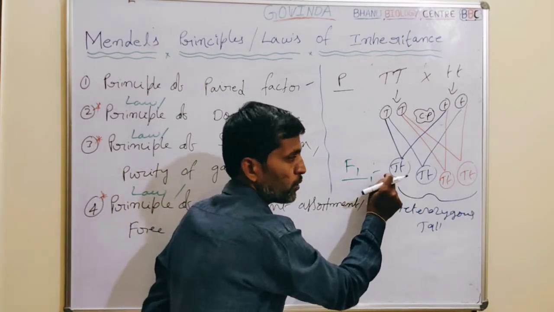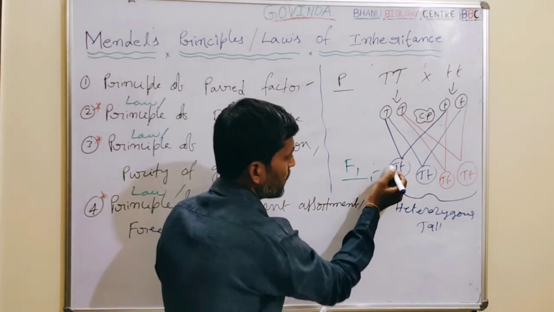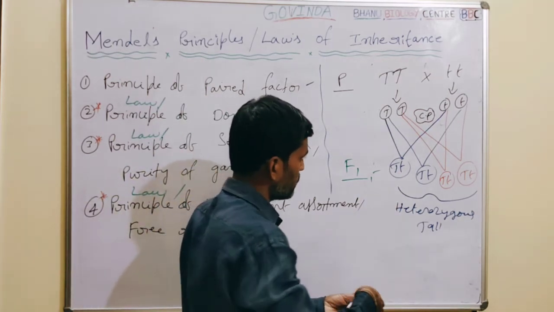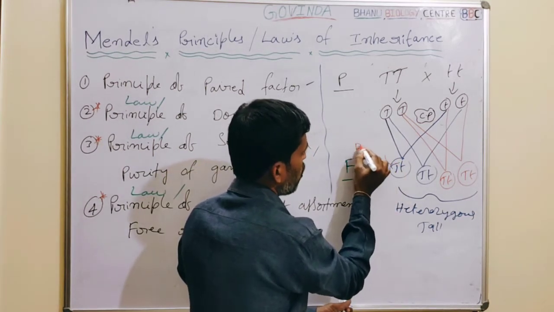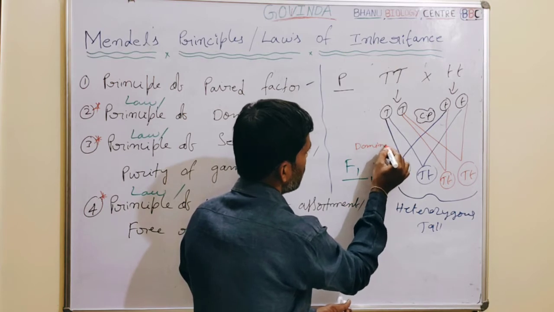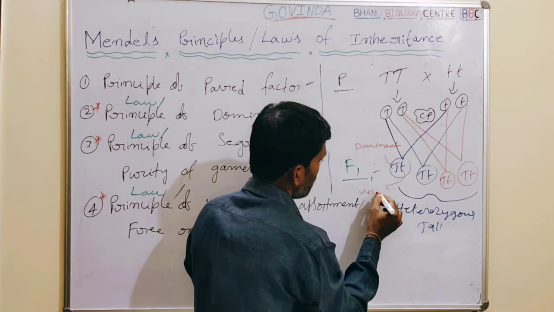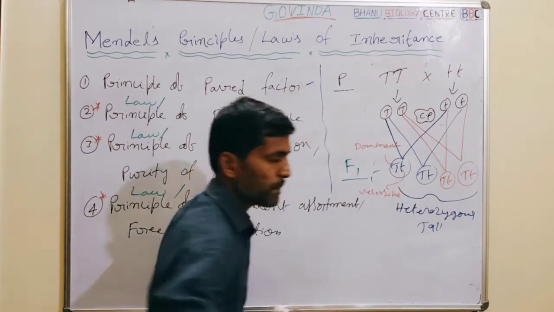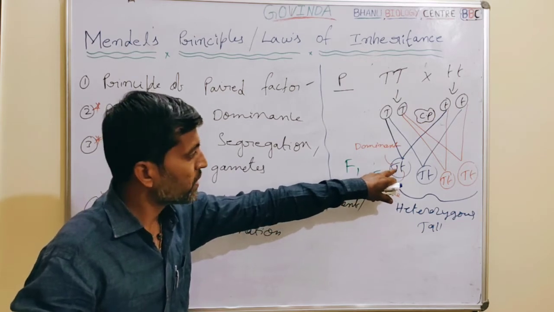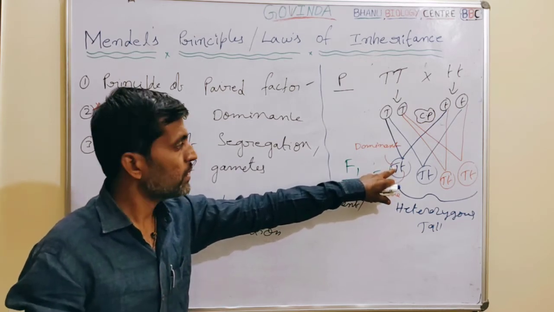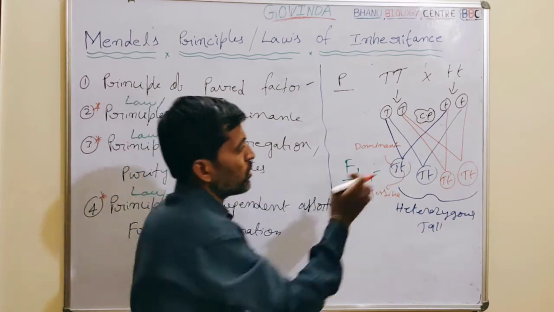Here we need to make an important observation. Only one allele, capital T, acts as the dominant allele, and the small t allele acts as the recessive allele. So in this plant, one gene or factor suppresses or masks the expression of the other allele.